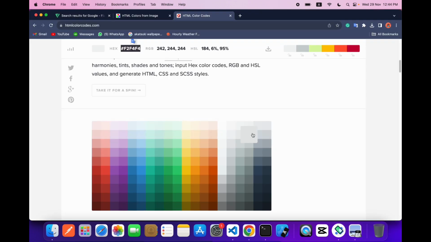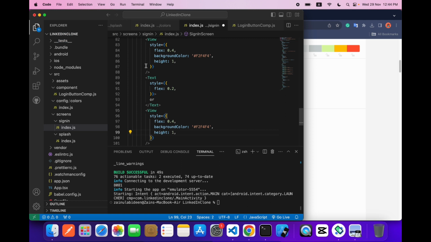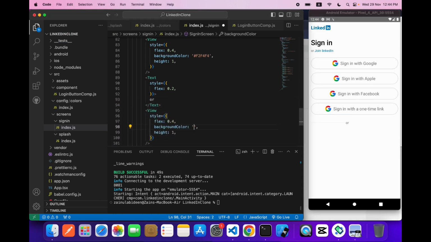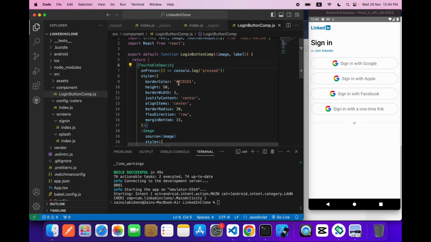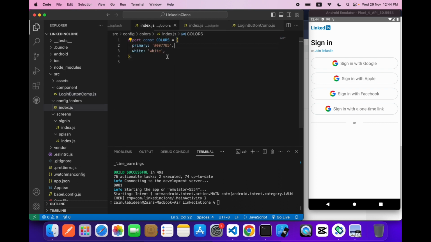Let's just make our line a little darker. Okay, so for a little darker I will use this. Okay, now inside the text we will say text align will be center, so it will come in the center. So this is our OR which is created. One more thing, these colors should be inside our colors component. So I will say it gray 100. Okay, gray 100, and save it.